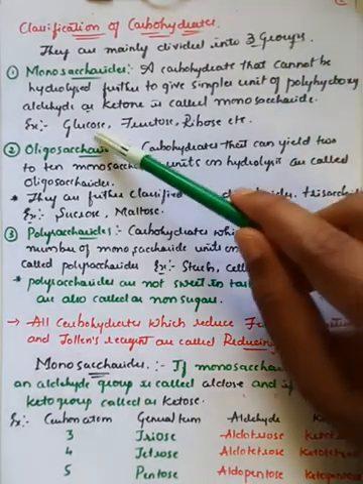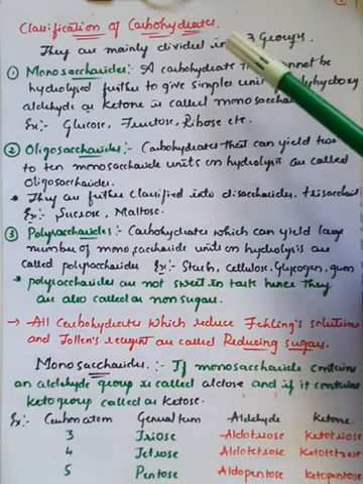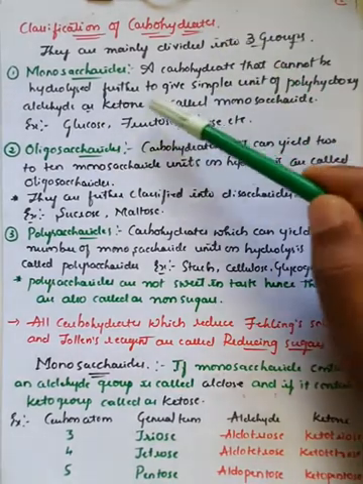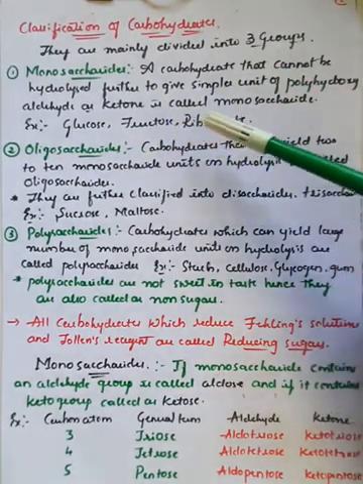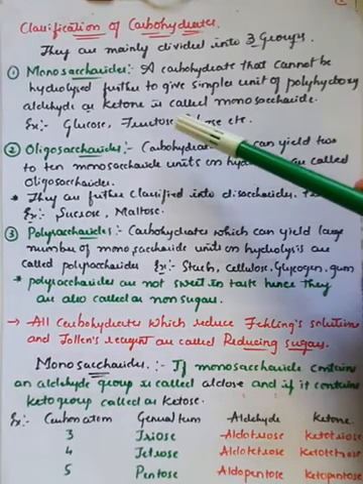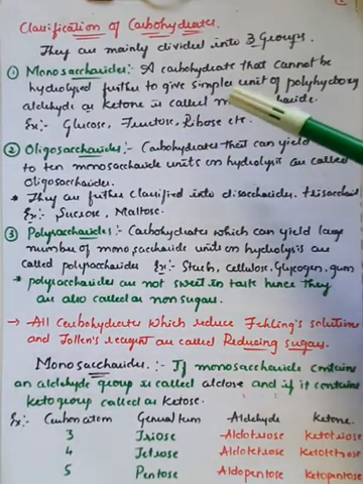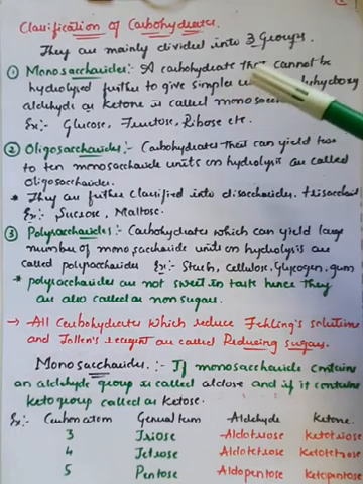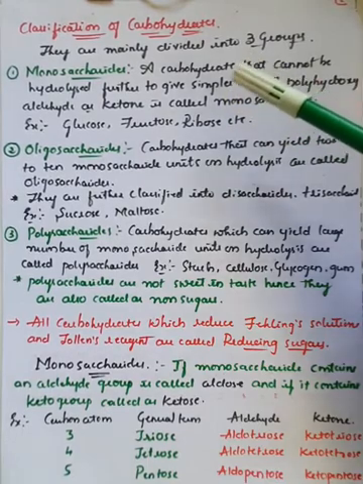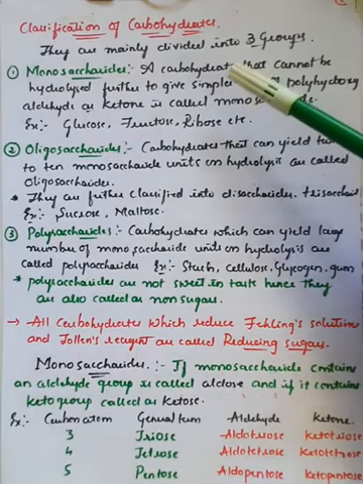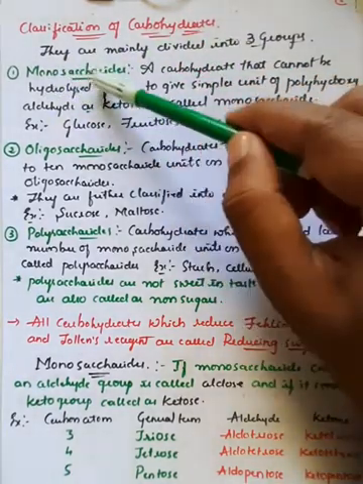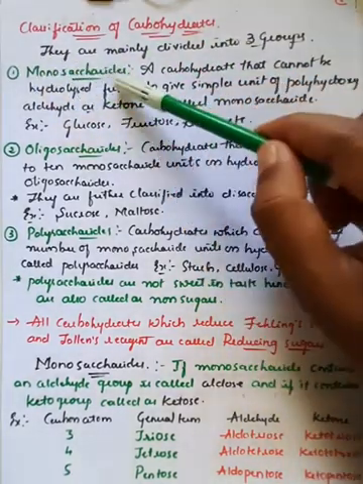For example, glucose is C6H12O6, and fructose and ribose have the same molecular formula. Even those will not divide and give any aldehydic or ketonic group further. Therefore these are considered monosaccharide molecules, right? So the first important classification is monosaccharide. If you divide the word monosaccharide, you get two words: mono and saccharide.